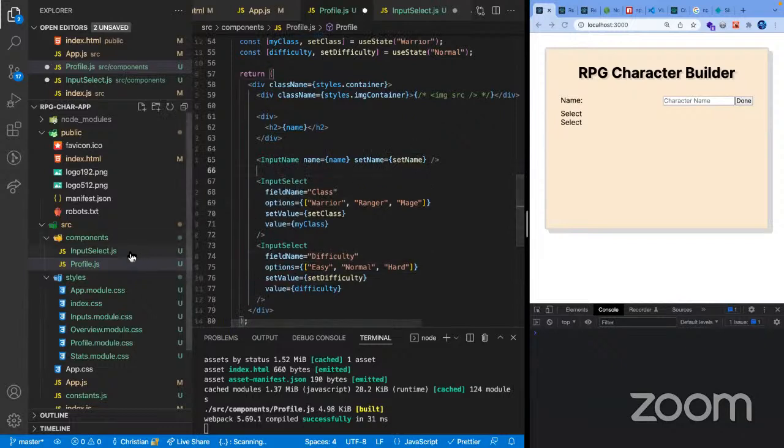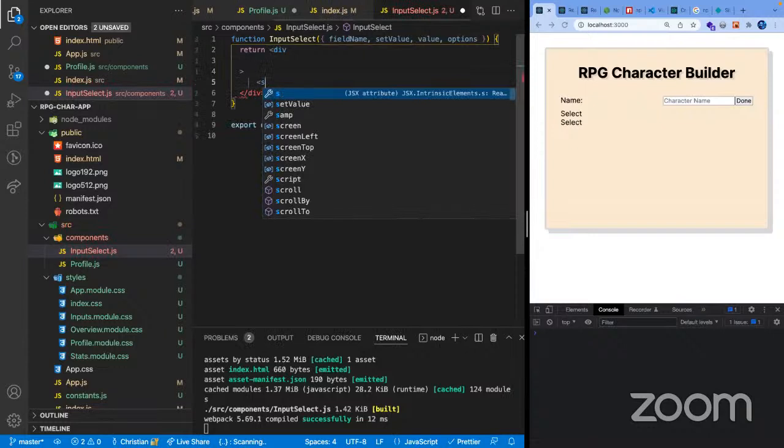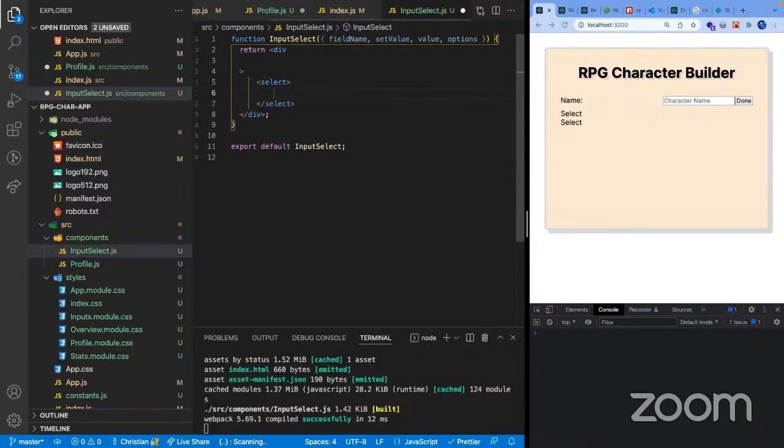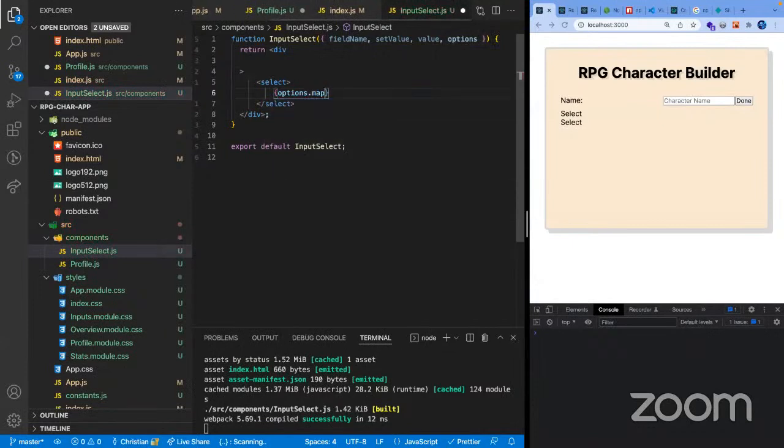And yeah, let's actually work on this field. So we have our field name. Let's grab it from here. Field name, set value, value, and options. Now for our options, we're simply just gonna do a select here. And then inside our select, we can map over our options.